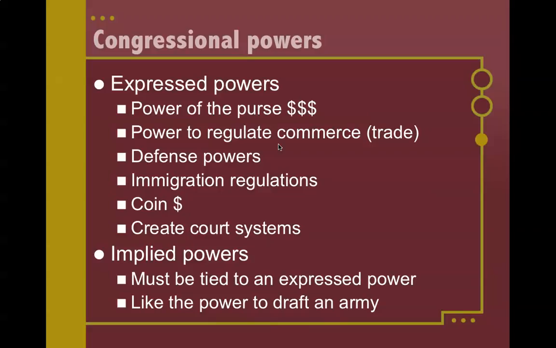Congress has the power to coin money, and they were given that specific power because, if you recall, under the Articles of Confederation all the different states had different types of money, and that was one of the many economic problems caused under the Articles. So they decided specifically to give Congress the power to have one national currency. Lastly, Congress has the power to create court systems. The Constitution creates the Supreme Court, but we have a lot of federal courts, like for the military, for the IRS, federal appeals courts, and district courts, and all of those have been created by Congress. So Congress got to create the entire court infrastructure.